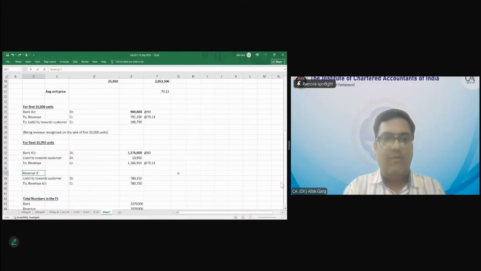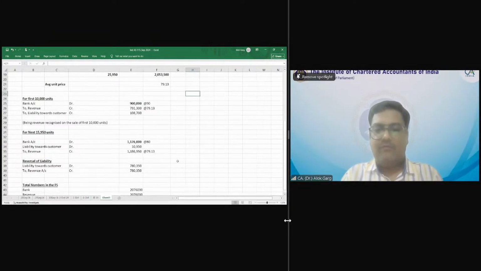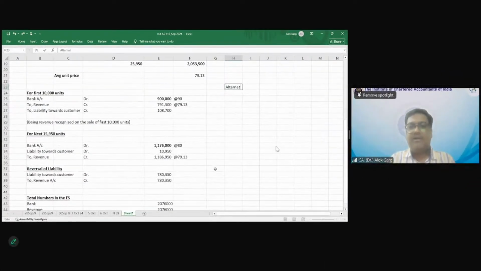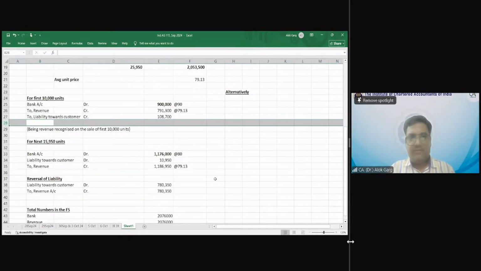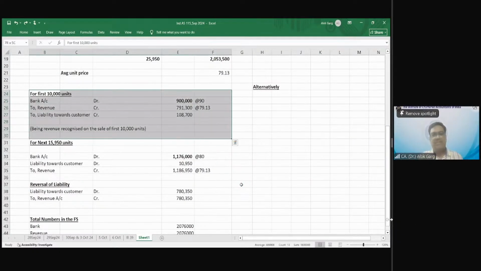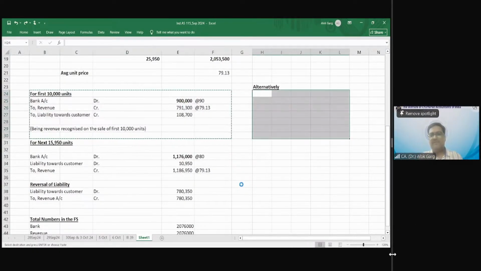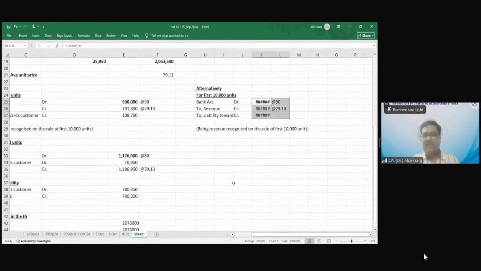Reversal of liability. Alternatively, what could be the alternate entry? Can I write an alternative entry also? Yes, sir. Okay, let me write this. The first entry, there will not be any change. No change in the first entry.